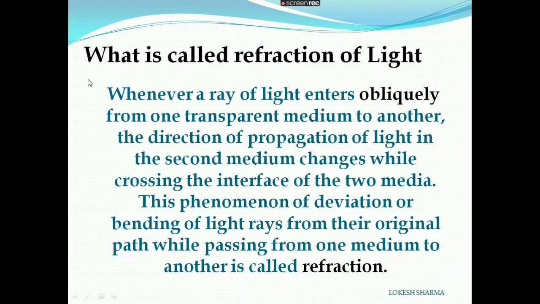The definition of refraction of light is: whenever a ray of light enters obliquely from one transparent medium to another, the direction of propagation of light in the second medium changes. While crossing the interface of two media, this phenomenon of deviation or bending of light rays from their original path while passing from one medium to another is called refraction.